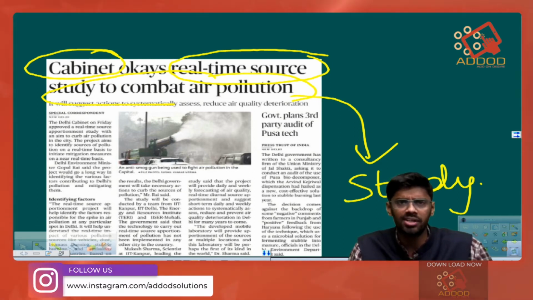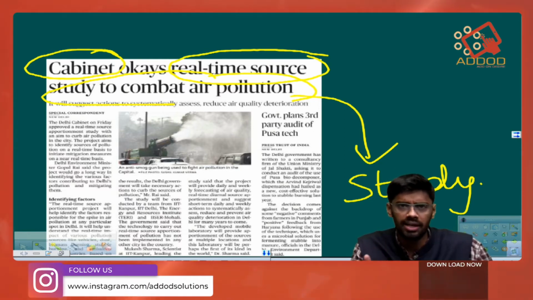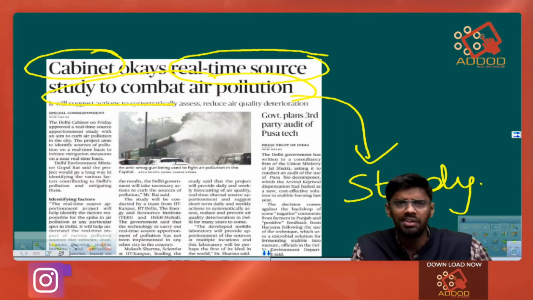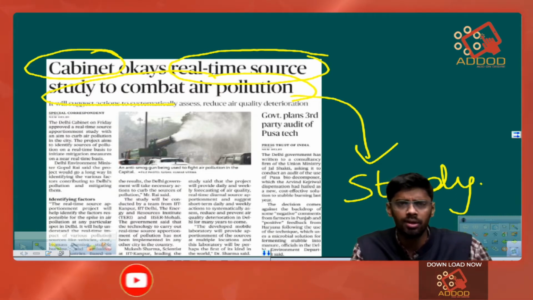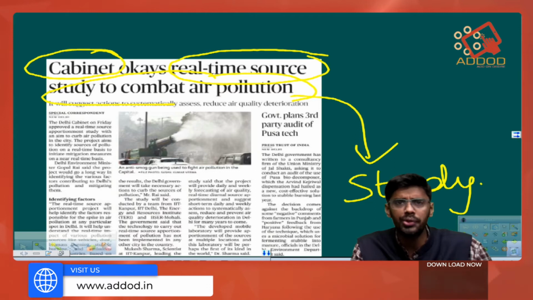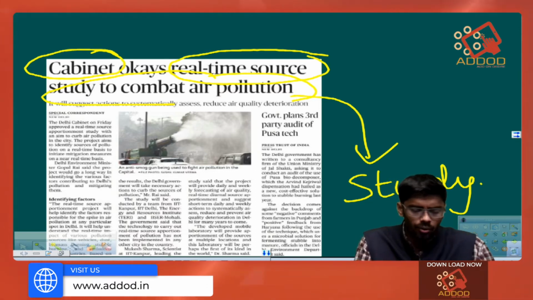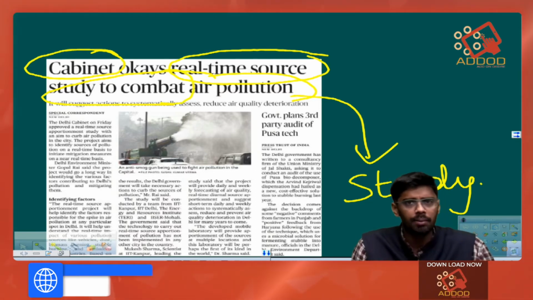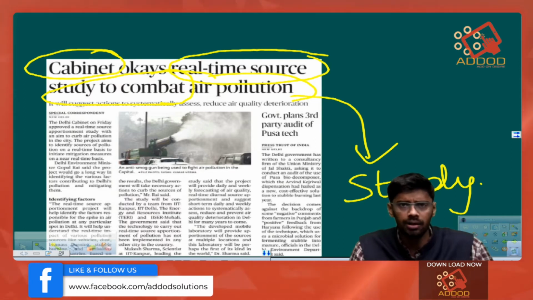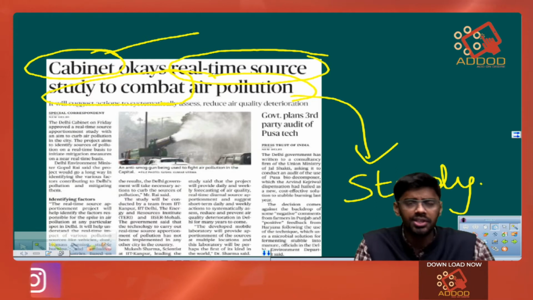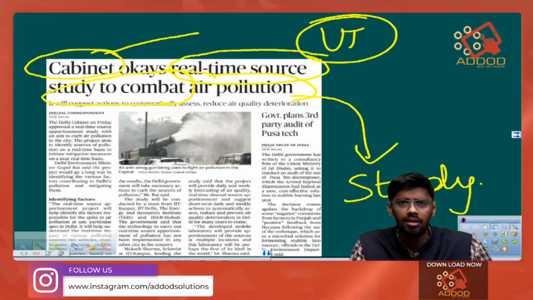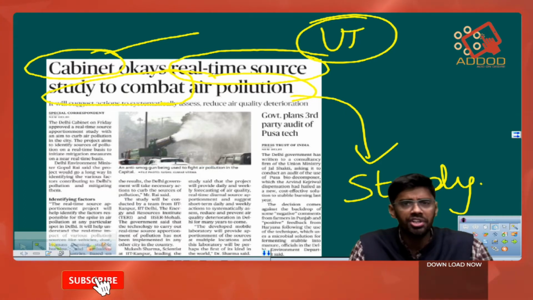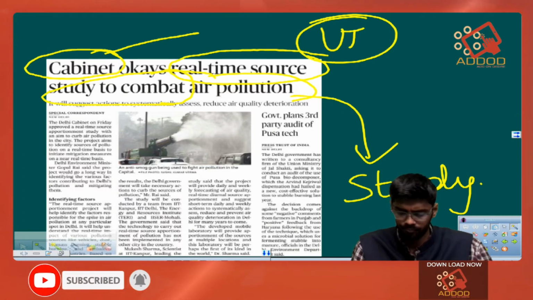Some measures can be closing down polluting industries, closing down some construction activities that can take place, or using some water guns to reduce the pollution in the air. So this body will recommend to the government how to reduce the environmental pollution. You should note that this is the first state or union territory in India which has set up this real-time source study to combat pollution.